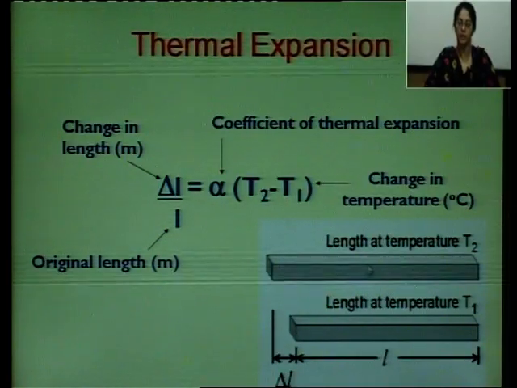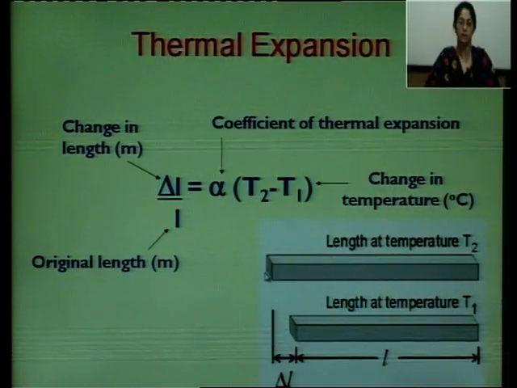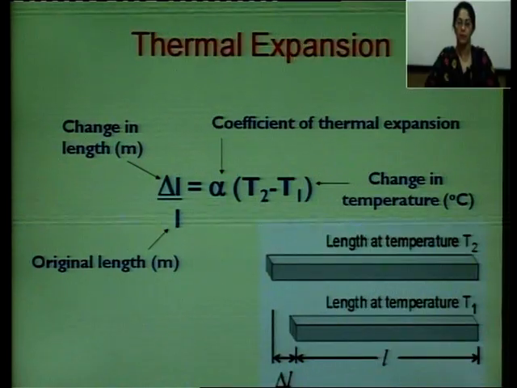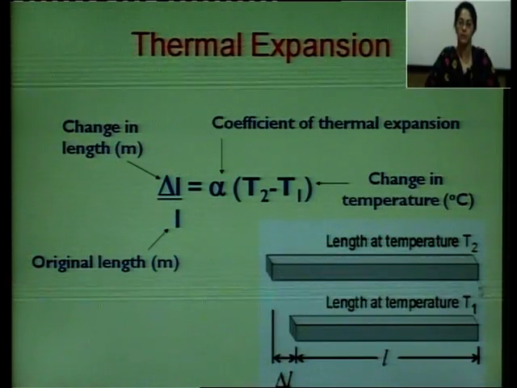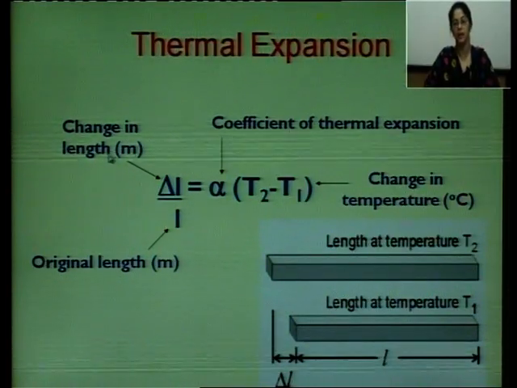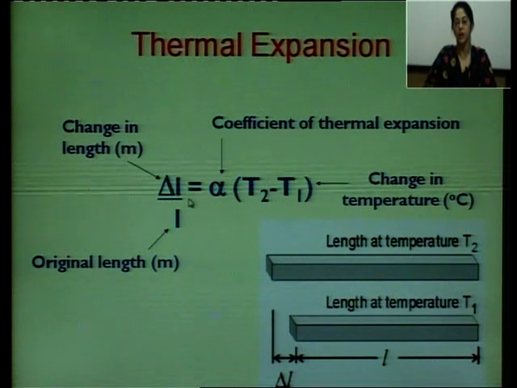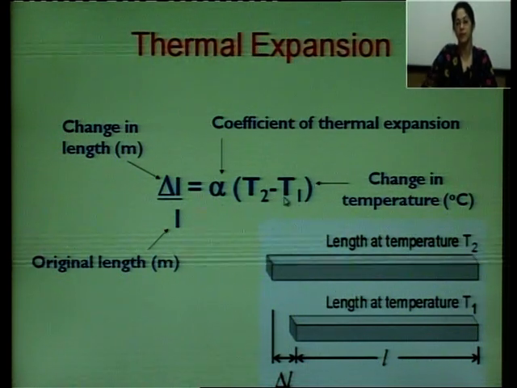Then we heat it and its temperature increases to T2 and its length also increases. Say this increase in length is delta L. So the original length is L, the increase in length is delta L, the original temperature is T1 and the final temperature is T2. Then this change in length delta L upon original length L is given as alpha (T2 minus T1).